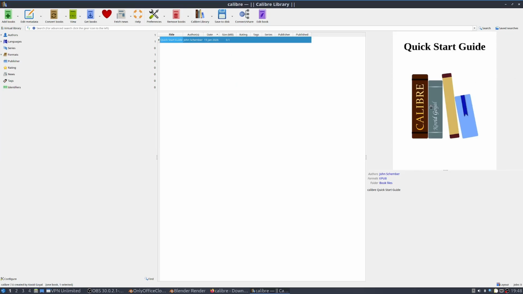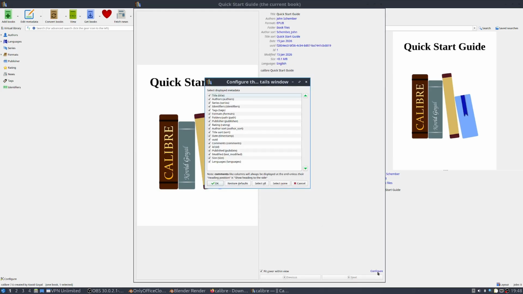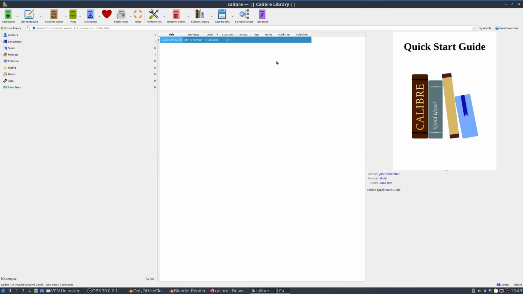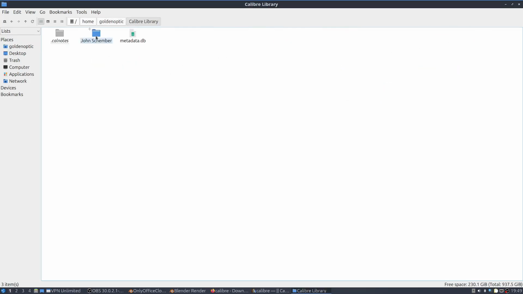They have a quick start guide. Let's see what this is looking like. All right. So it shows a title. It has authors, EPUB, book files. John Schimber. I'm sorry if I'm pronouncing your name wrong, sir. And then configure. No, I'm not doing any of that. I guess we'd have to actually open the quick start guide. So let's do that. This should be Calibre, because I deleted like everything I had in here. Quick start. And you see it has it in EPUB.